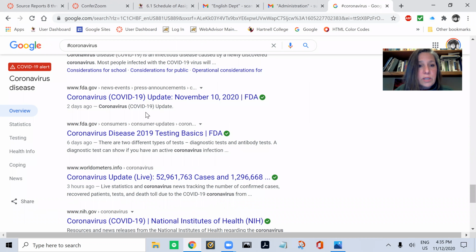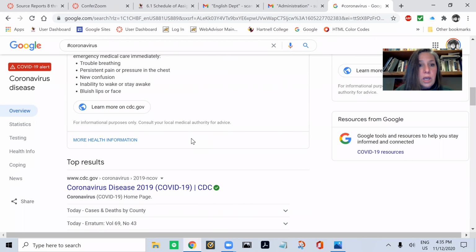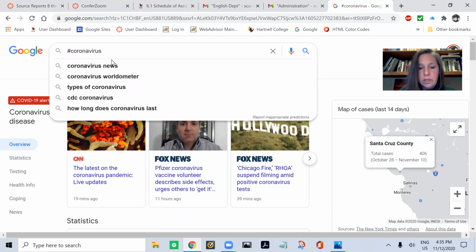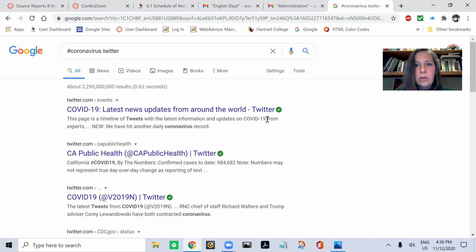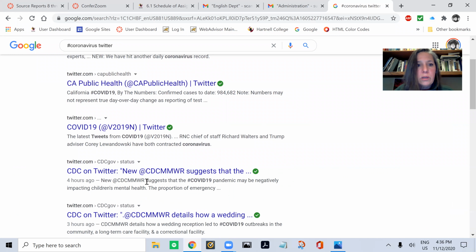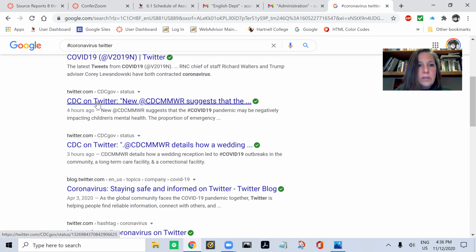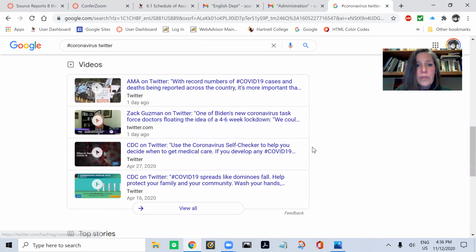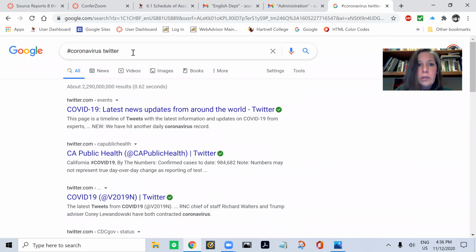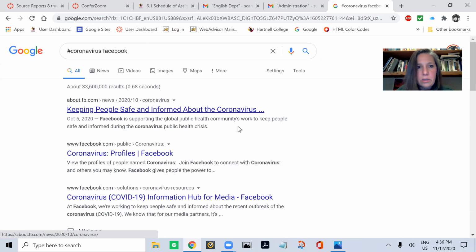Let's see, what other things? I'm finding websites here now. By searching hashtag, I can add Twitter to this search with the hashtag or without. And here's a bunch of posts about coronavirus, public health. The CDC on Twitter again, news about coronavirus on Twitter. This might be a good place to go. Or I can do Facebook. I'm not on Facebook right now. I got rid of my Facebook account because I finally got too disgusted.